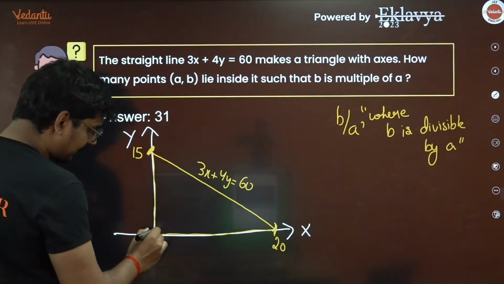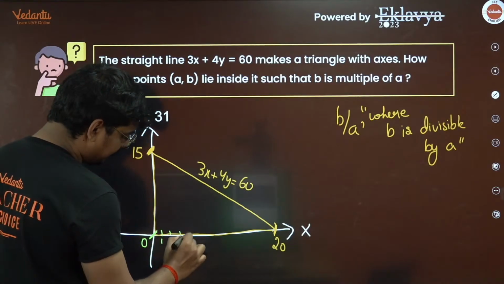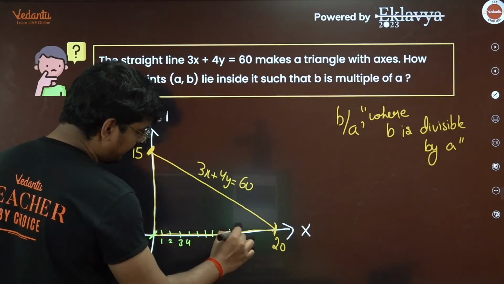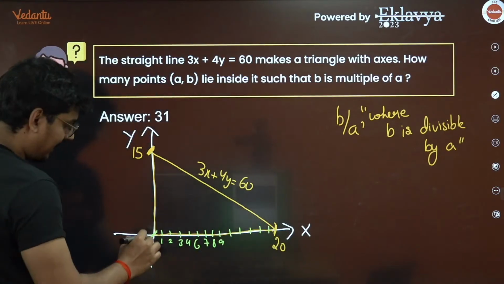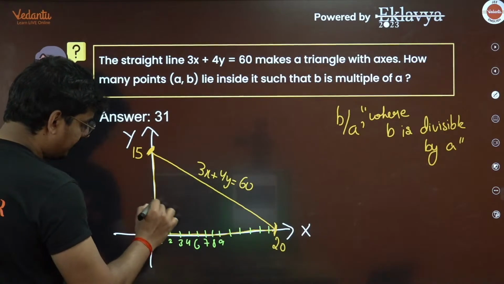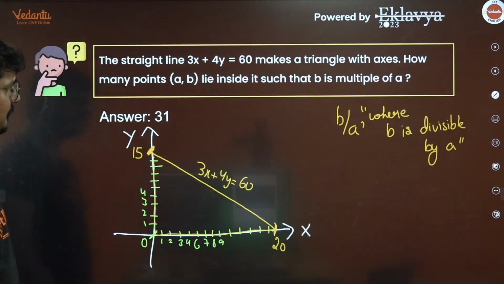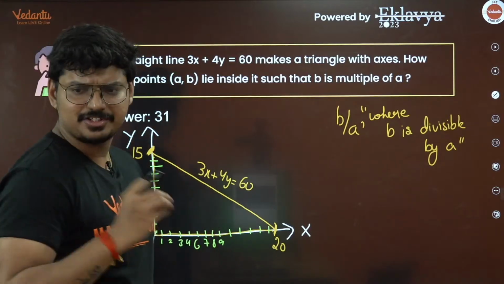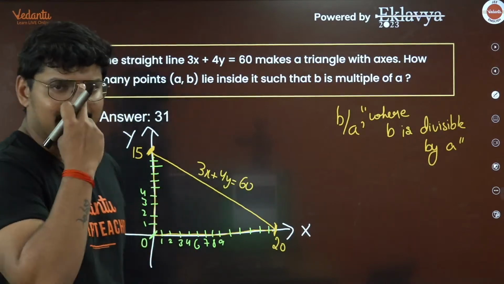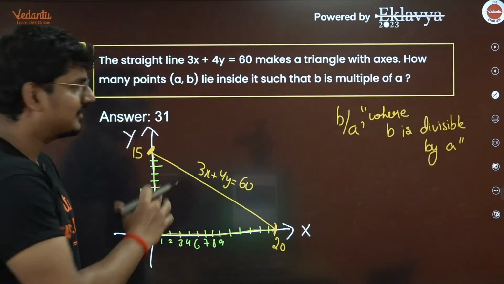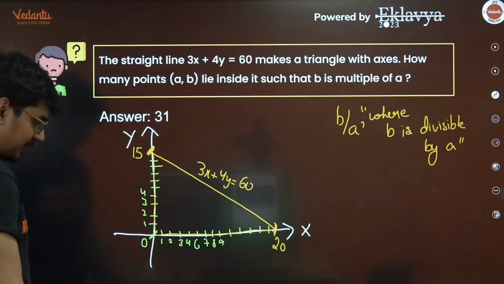Now guys, try to understand again. This is 0. Let us say this is 1, this is 2, this is 3, this is 4. Now this will go on till how many points? Till 20. So 6, 7, 8, 9, so on. And again, here you have 1, 2, 3, 4 and all these things. And in the question that is missing, but he could have mentioned that a comma b should be positive integers. He could have mentioned that in the question. Anyway, this is not the exact question that appeared in the examination, so we're not very sure about it.